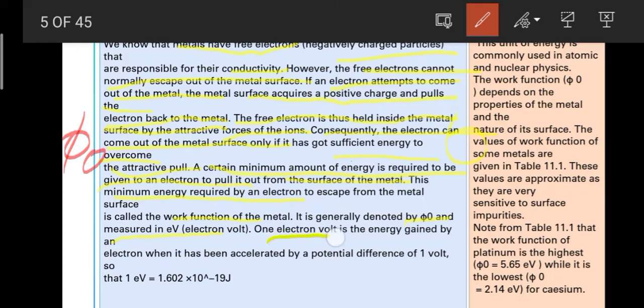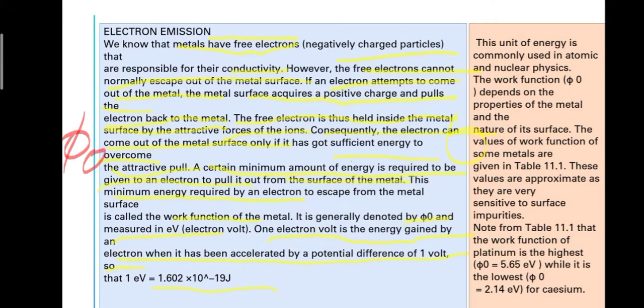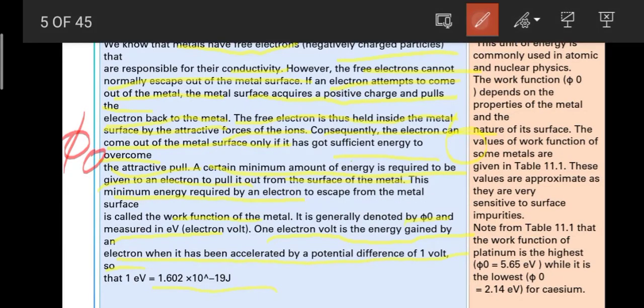1 electron volt is the energy gained by an electron when it has been accelerated by a potential difference of 1 volt. So, 1 electron volt is equal to 1.602 times 10 to the power minus 19 joules. Okay. And in this orange box there is some more information written, that this unit of energy is commonly used in atomic and nuclear physics.